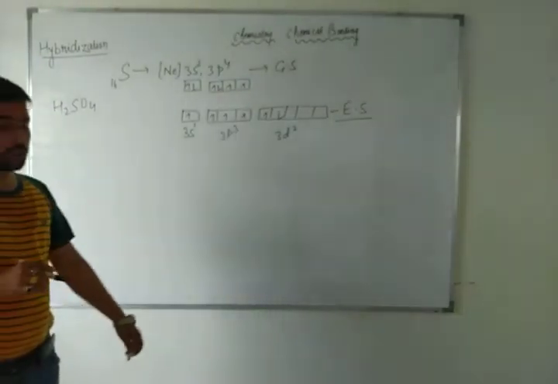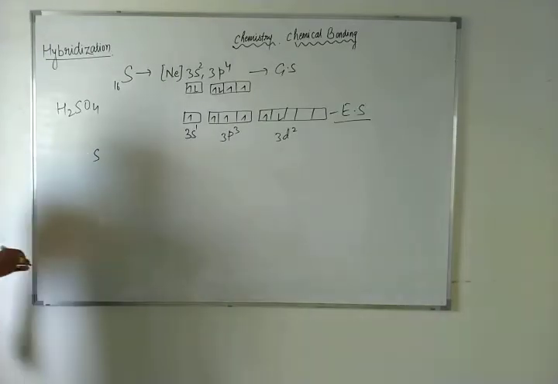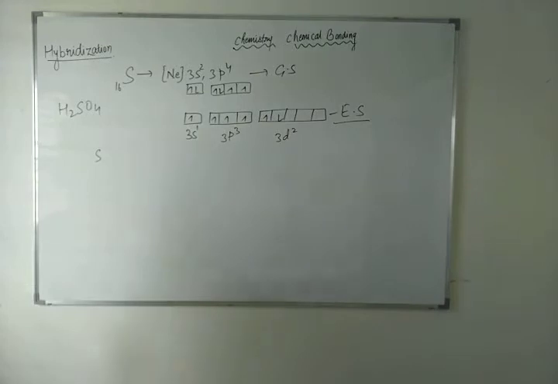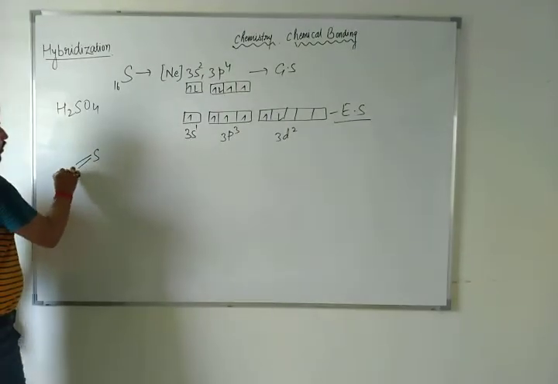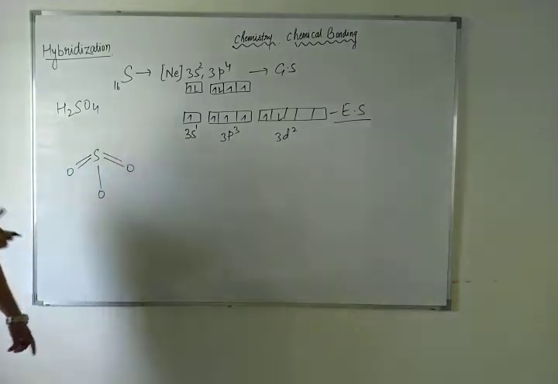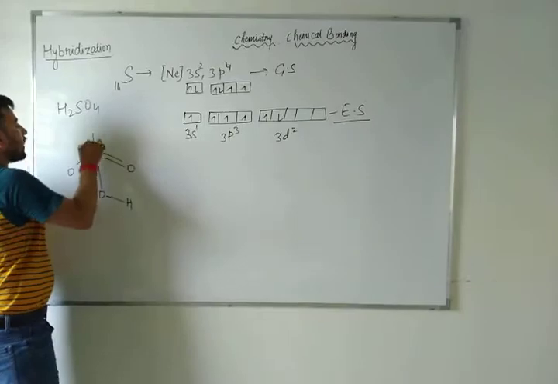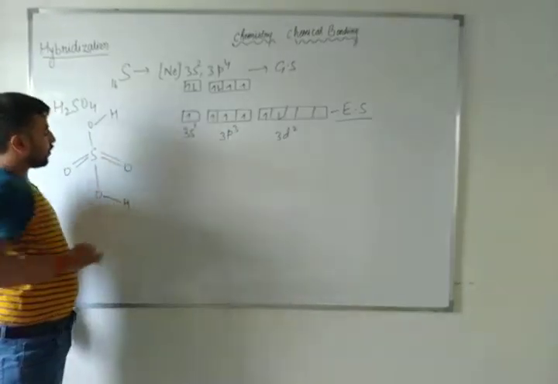If anybody asks you about the structure, I hope you know: sulfur has double bonds with two oxygens. One oxygen is attached with hydrogen, and another oxygen is also attached with hydrogen. So this is the structure of H2SO4.